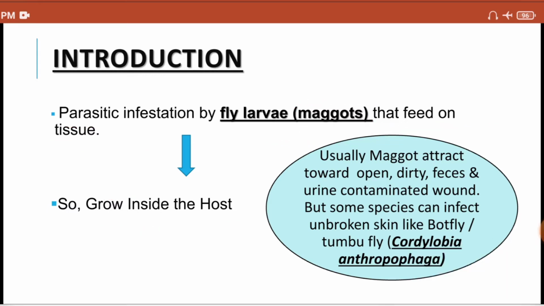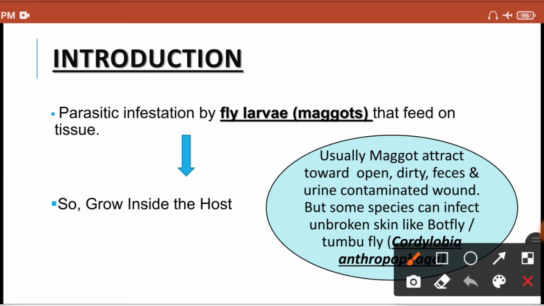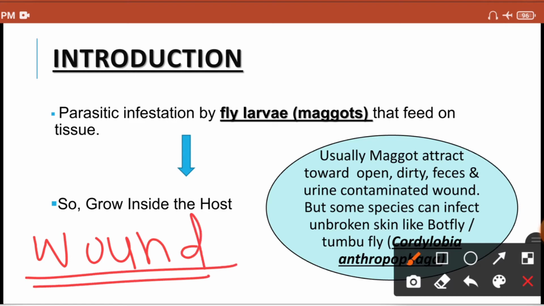Now, these maggots usually infect a dirty wound. It is usually seen when your skin is broken, in a wound contaminated with urine or feces or soil. So it commonly infects an open dirty wound. But it is not the rule.